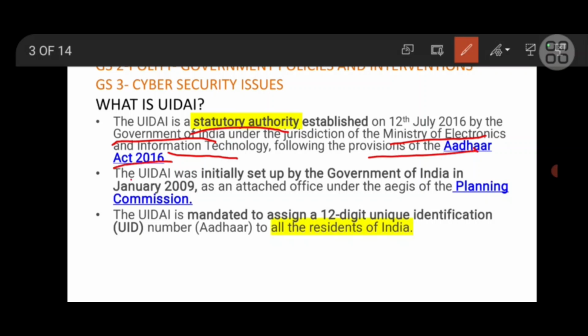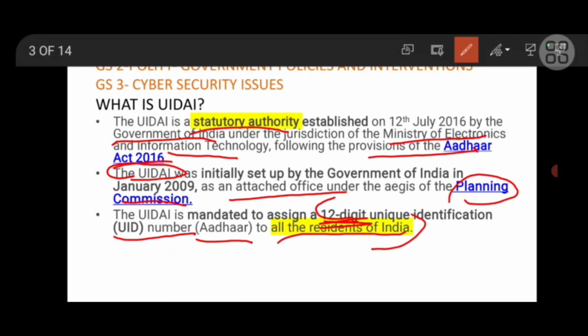And UIDAI was actually established as an attached office of the Planning Commission. The main objective of UIDAI is to assign a 12-digit UID number, that is called the Aadhaar number, to all the residents of India. Remember, it is not only for the citizens of India. This is the keyword: all the residents of India.